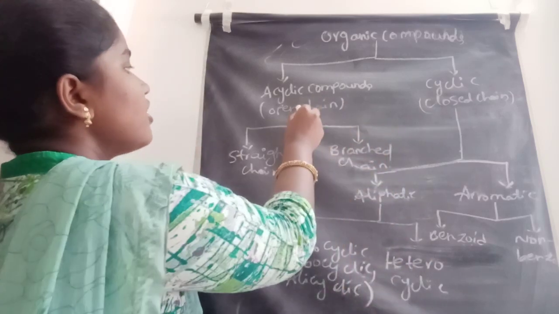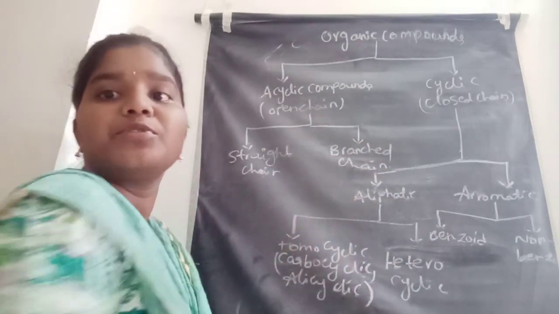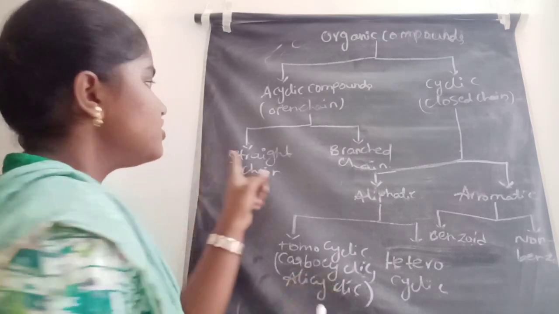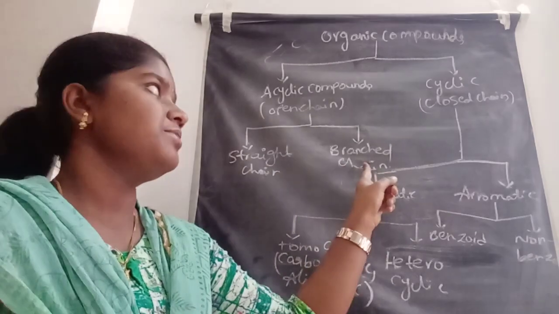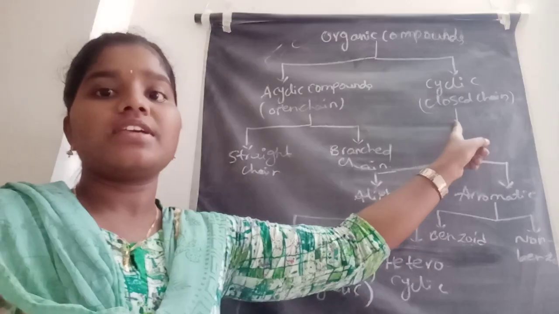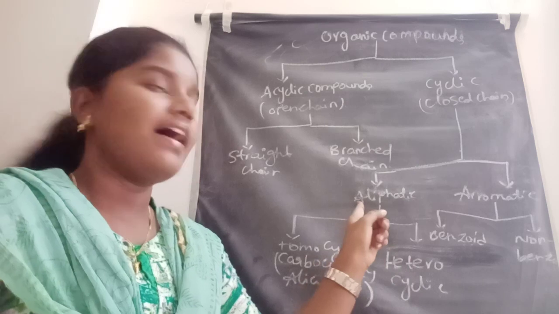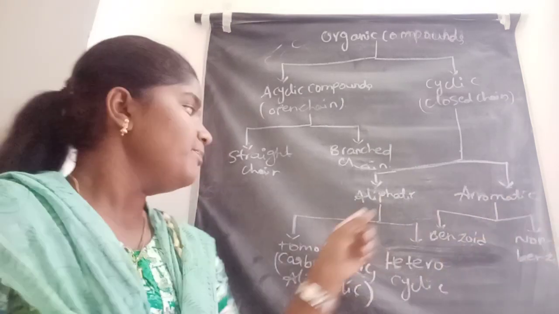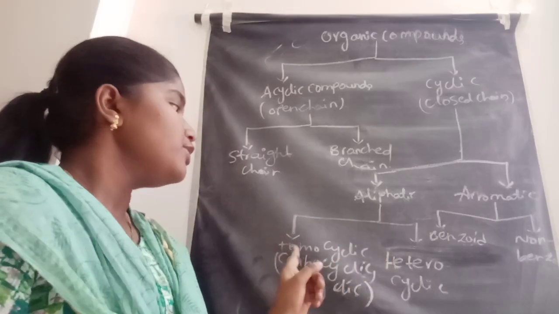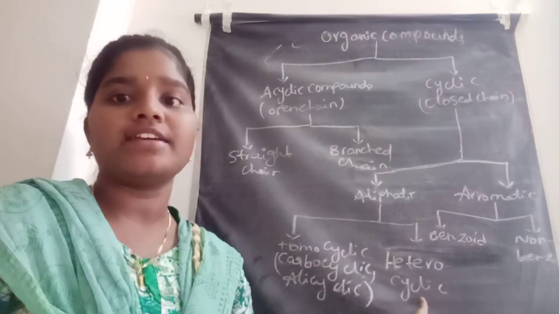The acyclic compounds are again divided into two types: straight chain compounds and branched chain compounds. Next, cyclic compounds are divided into aliphatic and aromatic compounds. Aromatic is again divided into homocyclic and heterocyclic.